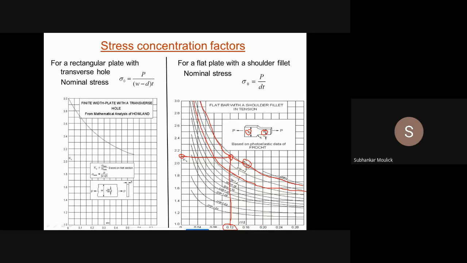Then this will be that point at 0.19. From this point you will go vertically upward. This is that point. From this point, again you have to go horizontally along the negative x direction. That will be the resulting value of Kt.